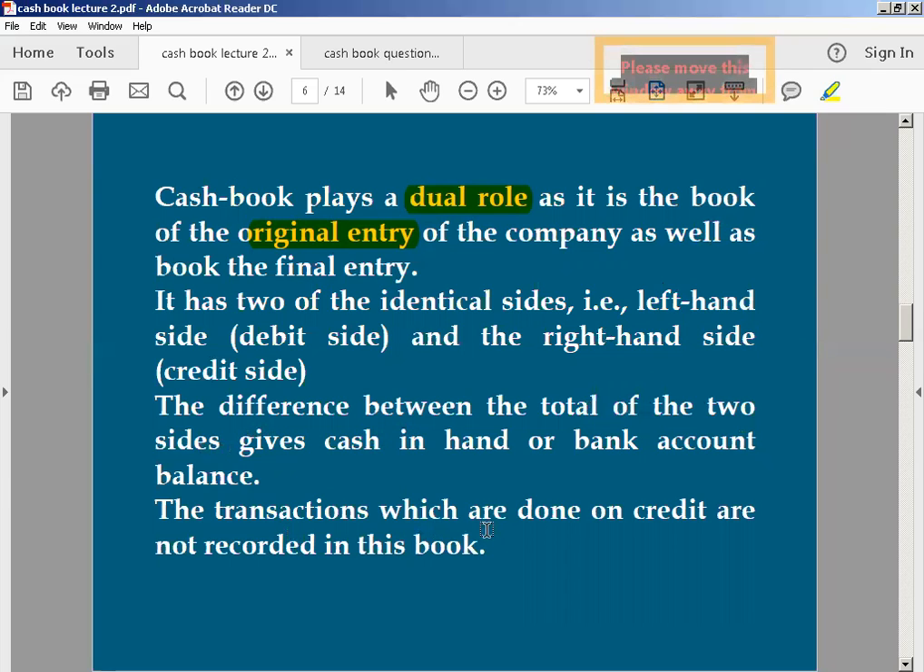Okay? So we record the transactions which are done in cash; transactions done on credit are not recorded. It is a very important point. We usually make the mistake that we unfortunately sometimes record the credit transaction, which makes our answer wrong.